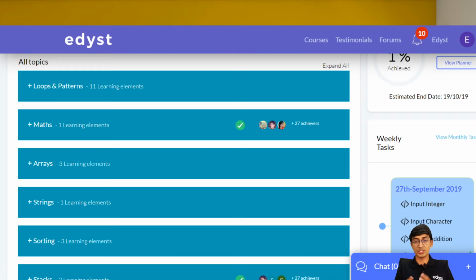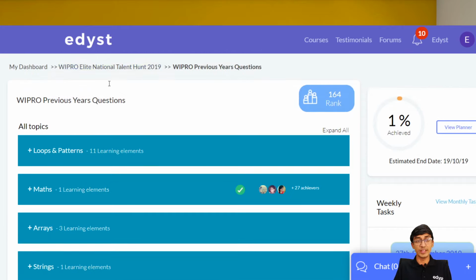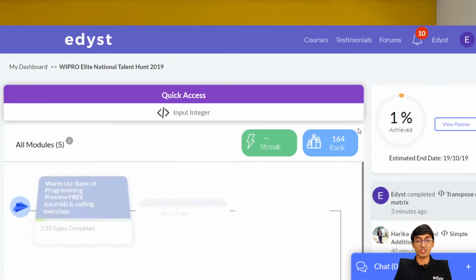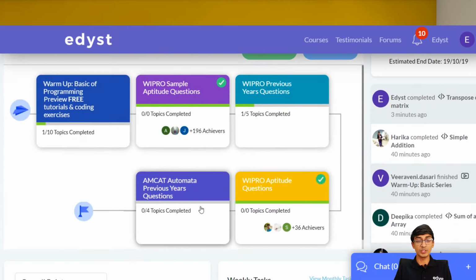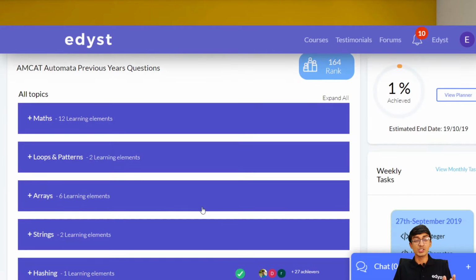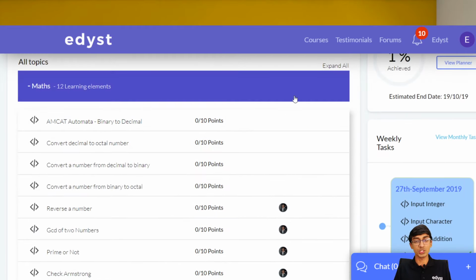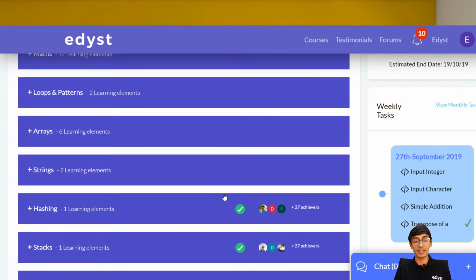So that is one of the questions that most students ask, which are the topics we should prepare for. These are the topics that you all should prepare for. And again, sorting and stacks are generally asked in the higher level questions. First finish all of the previous questions. Then once you're done with the Wipro specific questions, instead of going for advanced questions, please go to the AMCAT questions, because Wipro will be using AMCAT for this test. So go and look at some of the previous AMCAT questions, which has even more questions. Just go and check those and then only come for the advanced questions, right?